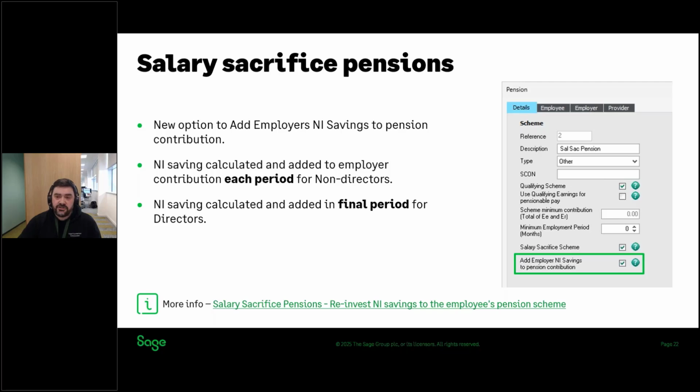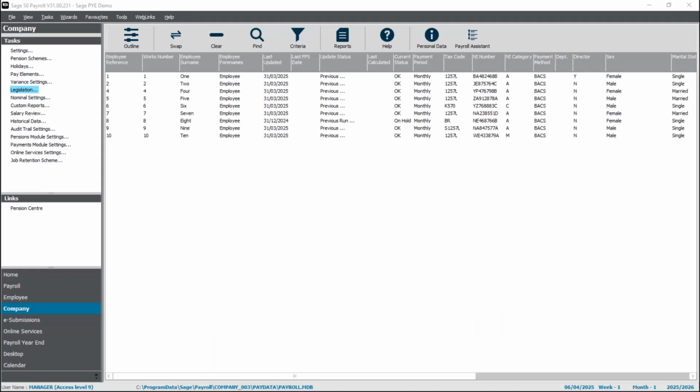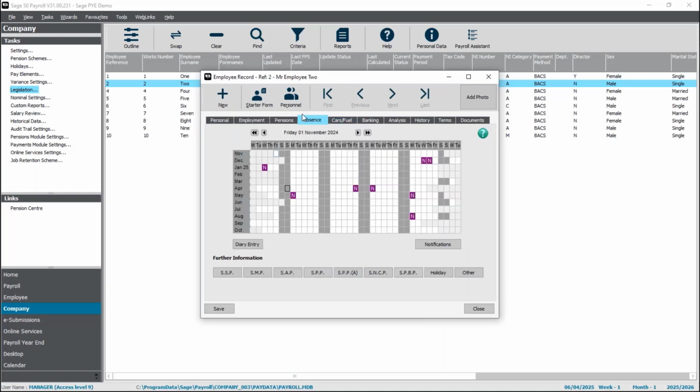So I just want to show you those two features. If I just return back to the demo, starting with neonatal care pay. If you ever need to set this up, it'll be on the absence tab in the employee record. And you can see there is a new option for SNCP.